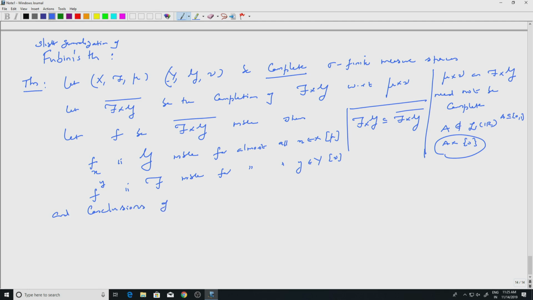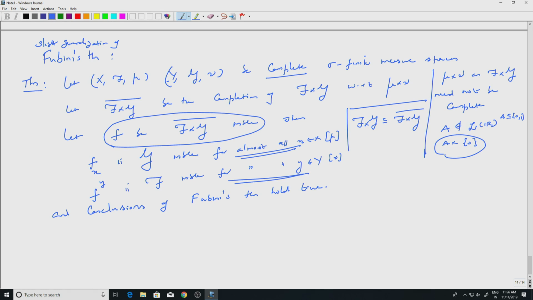And the conclusions of Fubini's theorem hold true. You can look at iterated integrals and they will be equal provided f is positive or f is in L1 of the product measure. So we have enlarged the class of functions to F cross G bar measurable, not just F cross G, because they don't differ much. There is not much in this theorem, but you need to realize that certain conclusions are true only for almost all x or y depending on which space you are on, not for all.